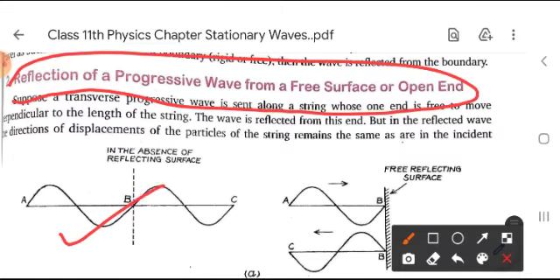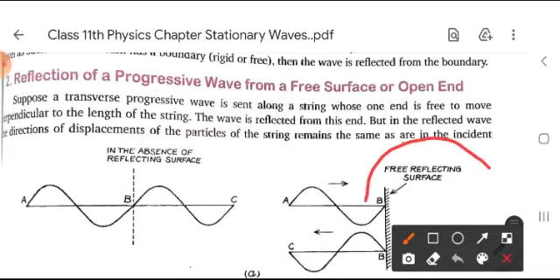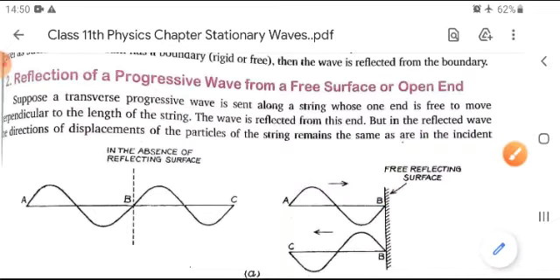This is the simple progressive wave when there is no obstacle, so the wave goes in the forward direction. Now, if there is a rigid medium, or you can say a free reflecting surface, then what happens? The wave goes from A to B in the positive x direction, and after reflection it comes in the minus x direction.